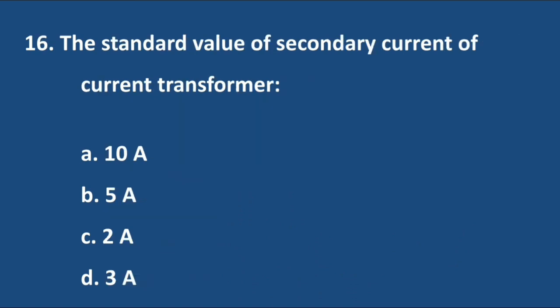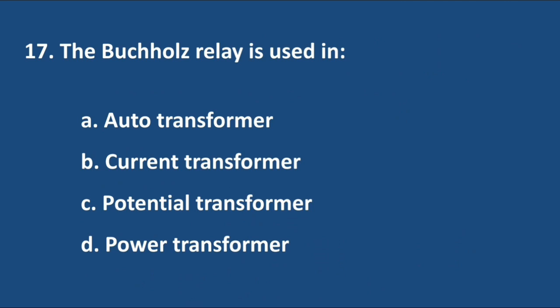Question number 16. The standard value of secondary current of current transformer. Answer is option B, 5 ampere. Question number 17. The Buchholz relay is used in. Answer is option D, power transformer.